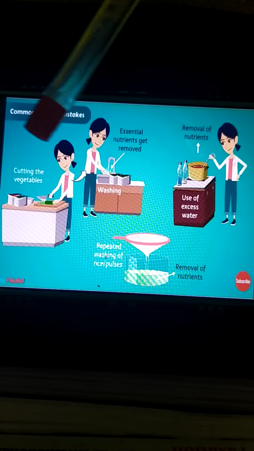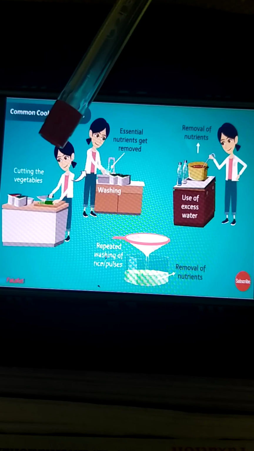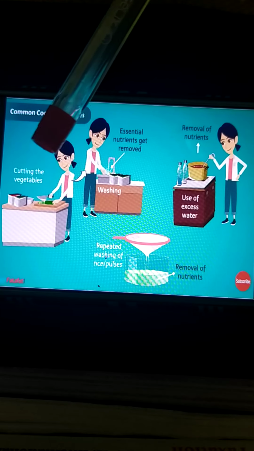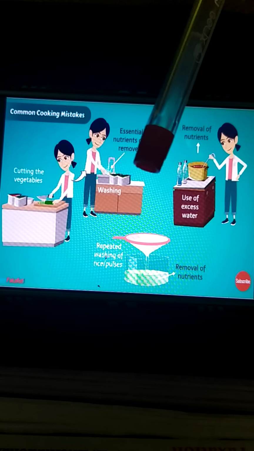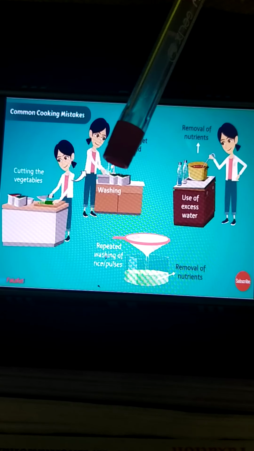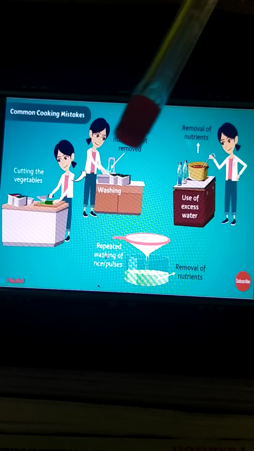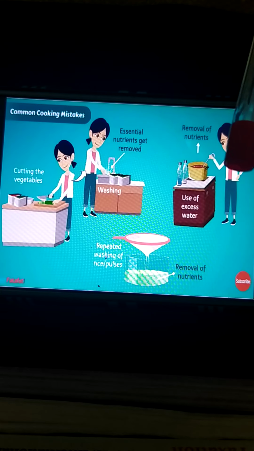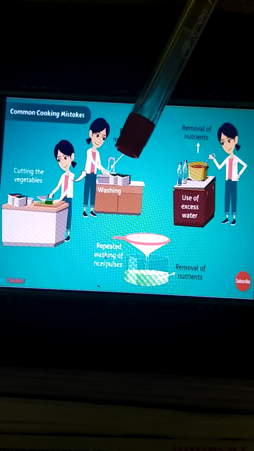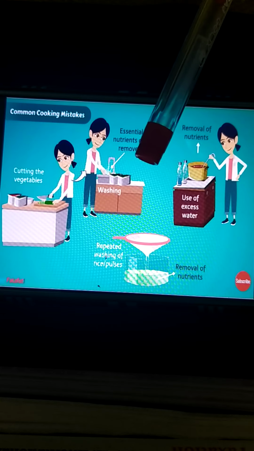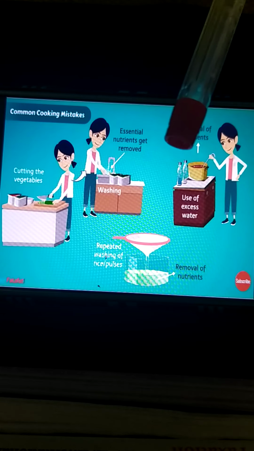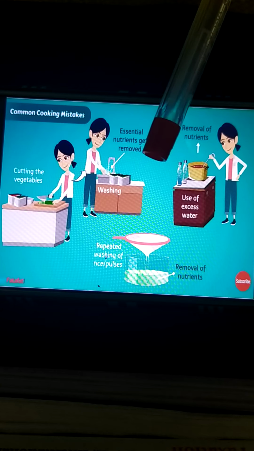She will guide you and tell you what should be taken care of while cooking the food. Every mother knows how to cook food so that it does not lose its nutrients, so you can take guidance and get some knowledge from her.